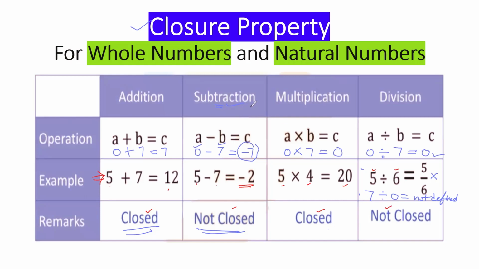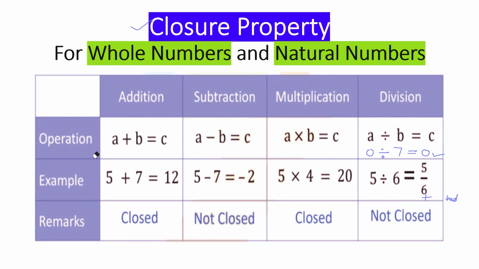So this way you may check: if the answer is appearing of the same category, then we can say it's following the closure property. Otherwise, it's not following the closure property. Okay, so let's move ahead now. We'll see the closure property for integers.